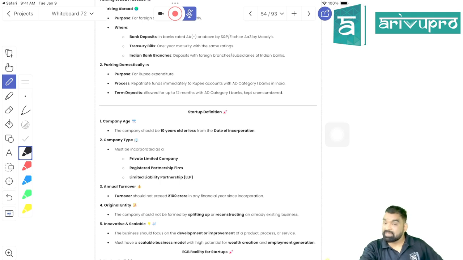Third condition is saying that either you should be involved in innovation, meaning you are trying something new which has not been tried by anyone else before, either you should be a tech related startup involved in innovation, or you have the capability of creating huge employment.